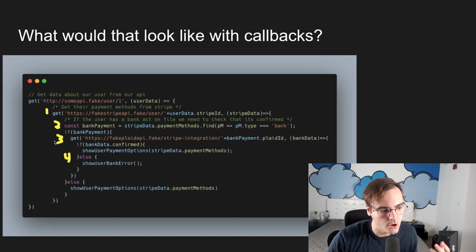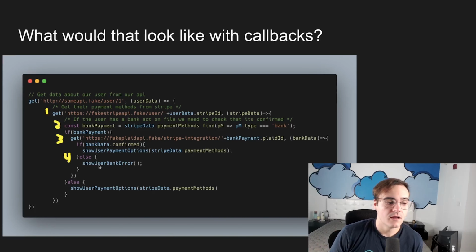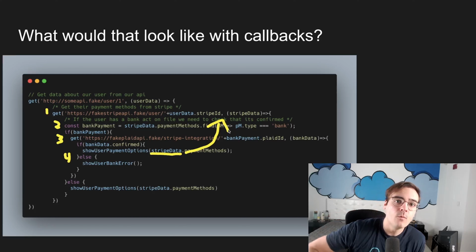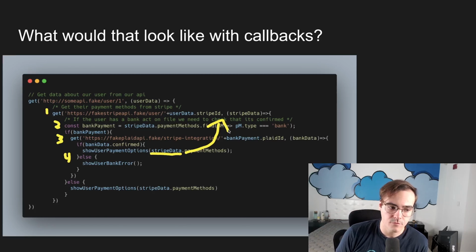It's that you're so deeply nested here that it can be extremely confusing to know, one, where you're pulling information from, right? If you're pulling stuff from this Stripe data, you have to look pretty far up, and especially as this gets more complicated, it'll get even worse. You have to look up into additional functions that can sometimes be way above to find out where that information comes from.